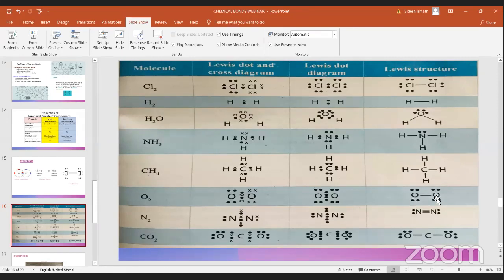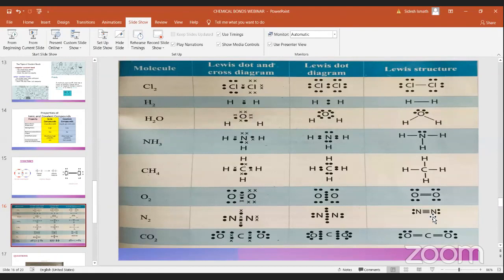Now you can see in this Lewis structure 1, 2, 3, 4 dots for this oxygen, and they have drawn 2 lines. 2 lines means 4 electrons. So 4 electrons here and 4 electrons here, altogether 8 electrons. So this oxygen is stable. When you see nitrogen, it has a triple bond, so these 3 lines represent 6 electrons, plus these 2, that makes 8. So this is also a stable molecule. Those dots are lone pairs.